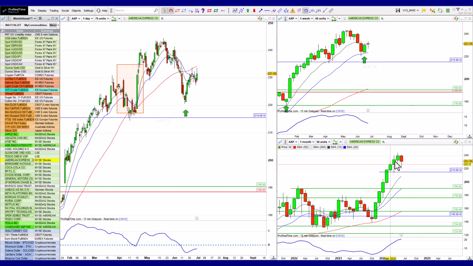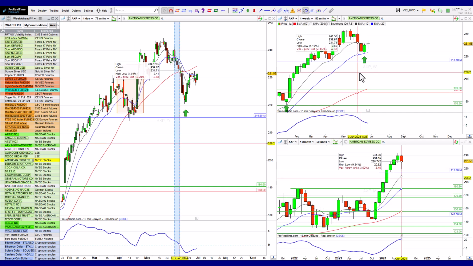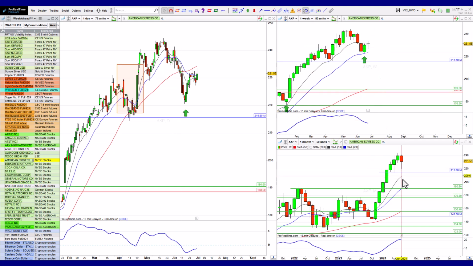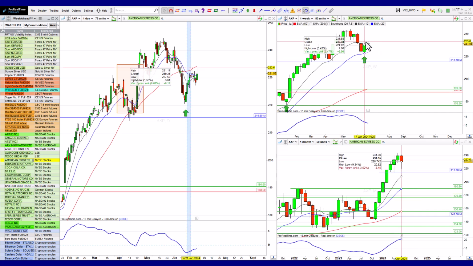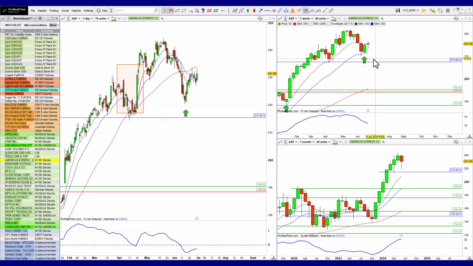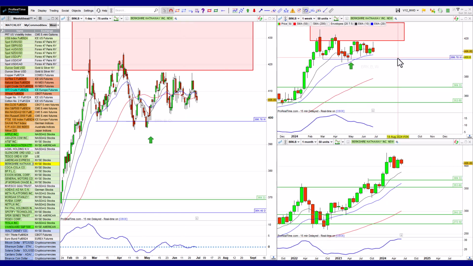Okay, let's see. We've got that monthly, which looks like it wants to do that correction. A lot of the charts we've had the last couple of weeks have been this sort of contradiction between the weekly and the monthly. The monthly looking as though it needs a bit of a correction, but the weekly looking fine, or the monthly looking fine and the weekly looking like it needs a bit of a correction. These are already conditions of just an ongoing bullish market.